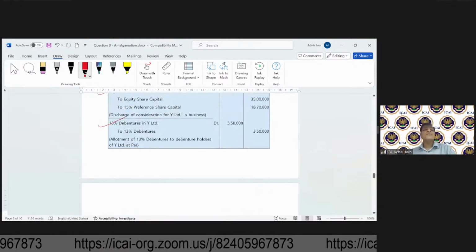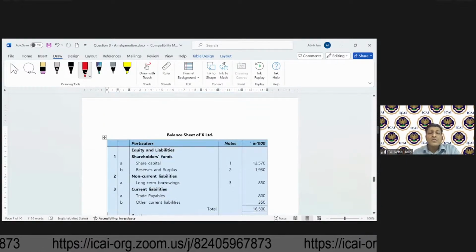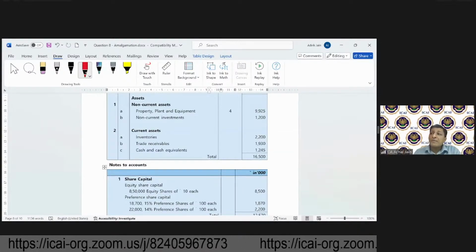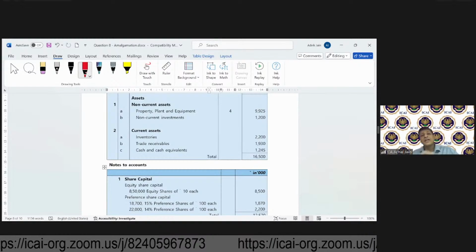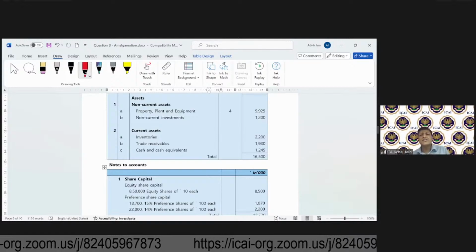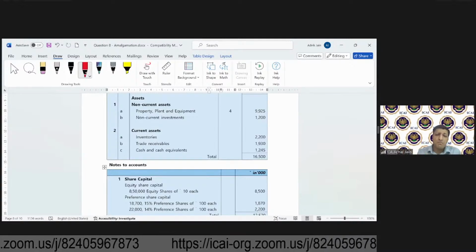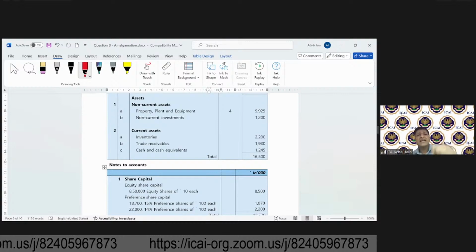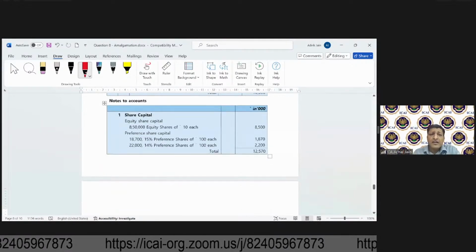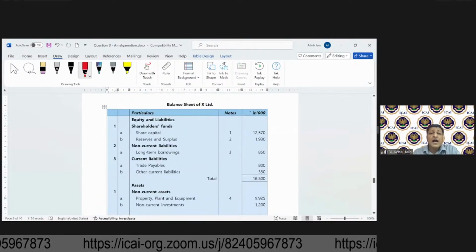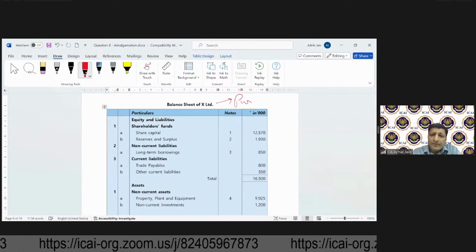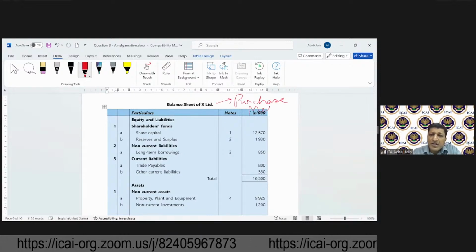Because there is no accounting entry for those statutory reserves. So for this, what we can do is look at the balance sheet, because the balance sheet will have to be prepared in both cases, in case of merger method and purchase method, and it needs to be looked at by you. Why? Because in the balance sheet, you will just pick up the numbers from these entries which have been passed. Now, in this balance sheet, which has been prepared under purchase method, let me just again tell you, which has been prepared under purchase method.